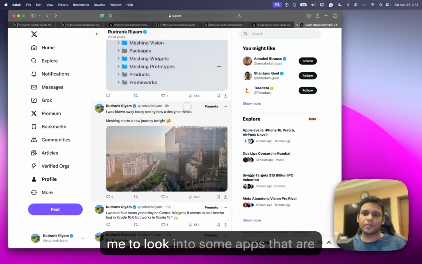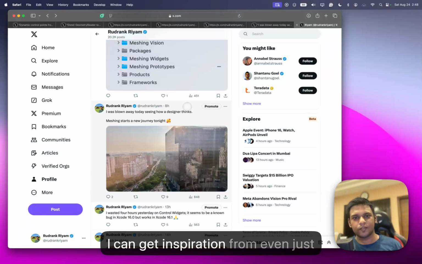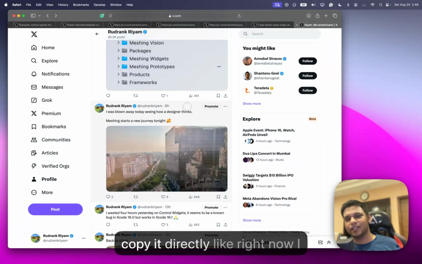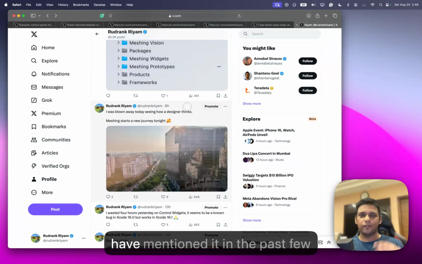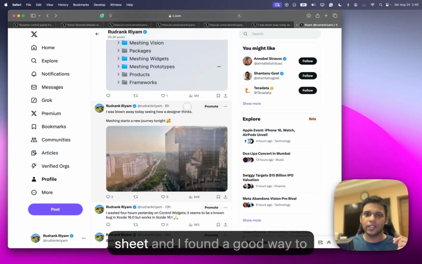They suggested I look into some editor apps, photo editor apps, that have a really good UI that I can get inspiration from, even just copy it directly. Like right now, I have mentioned in the past few times that I do not like the bottom sheet, and I found a good way to do that.